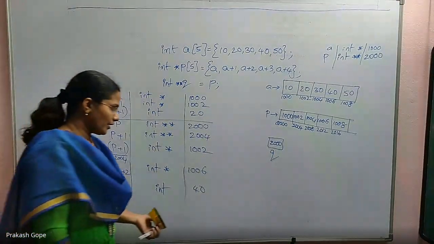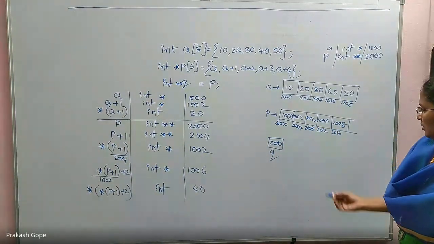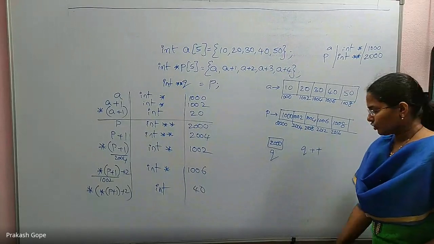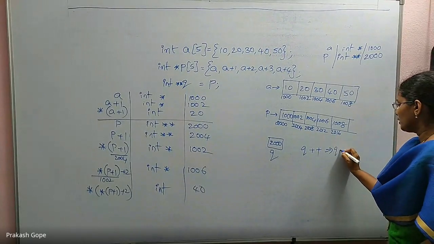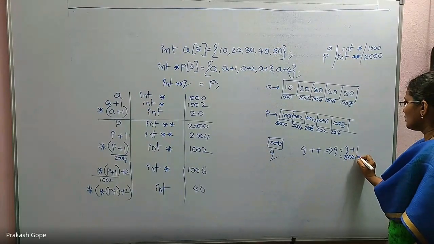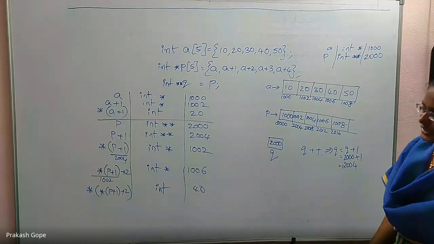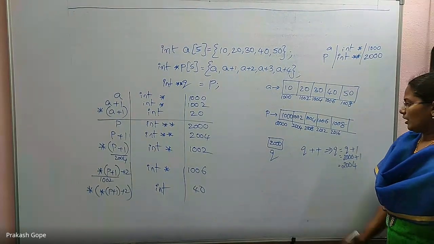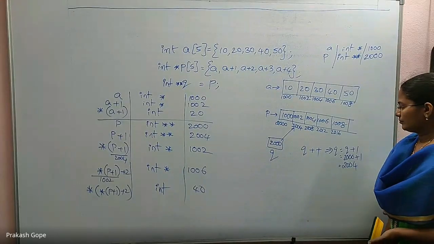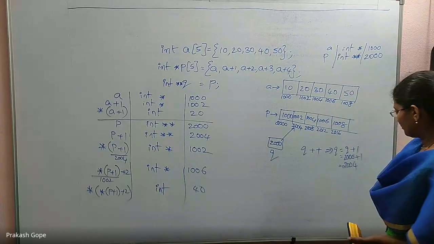Okay, we have written different expressions on P. Similarly on Q. Saying Q plus plus, for example, which means Q gets updated, right? Q equal to Q plus 1. Q is 2000. 2000 plus 1 will be 2004 because Q is an int double star. Now Q is pointing to 2004, this one.